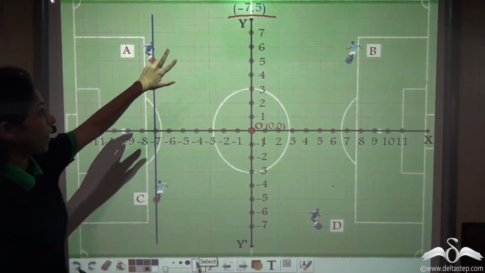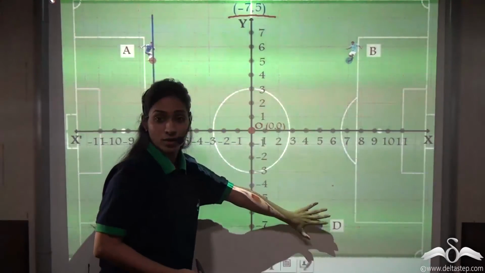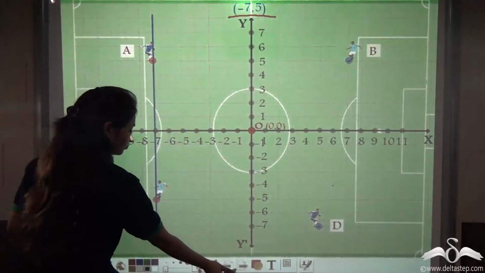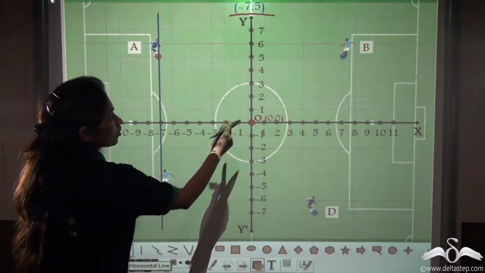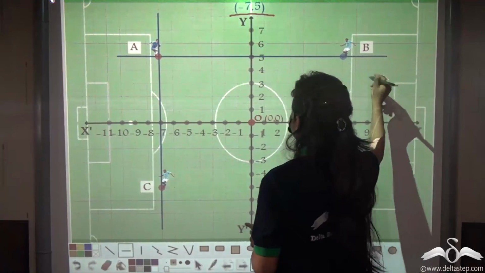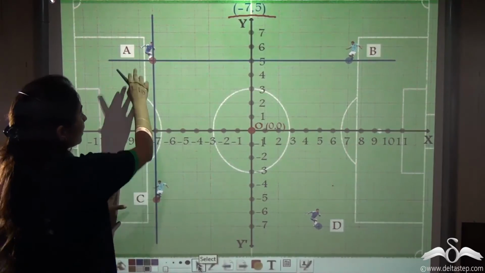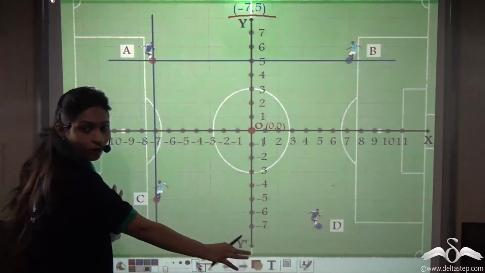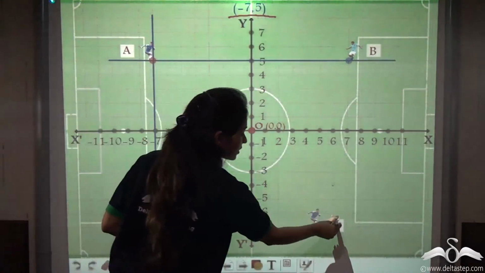See, on -7, these two are correct. Well, does that mean these two are wrong? Let's see 5 also. Well, 5 means 5 on the y-axis. So 5 is here. Let's draw a line here. Now what do you see? Either A is correct or B is correct or C. D is totally wrong. He has not understood this position thing. So let us remove D from this test.